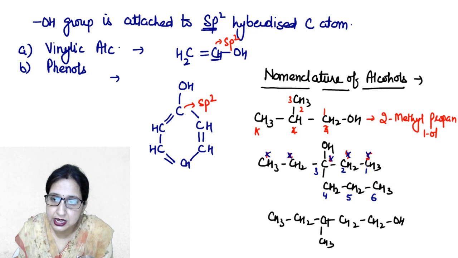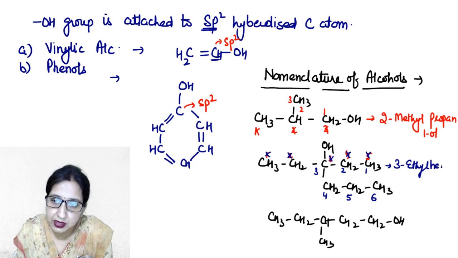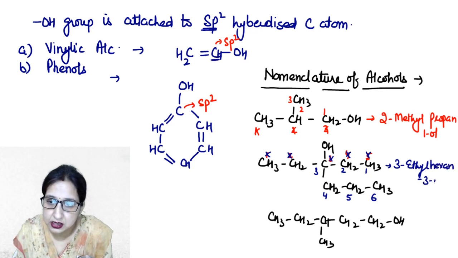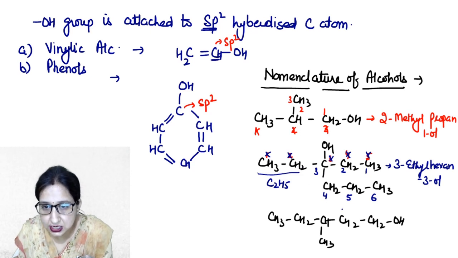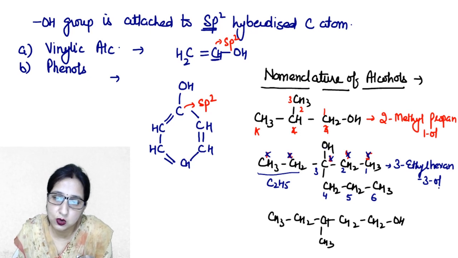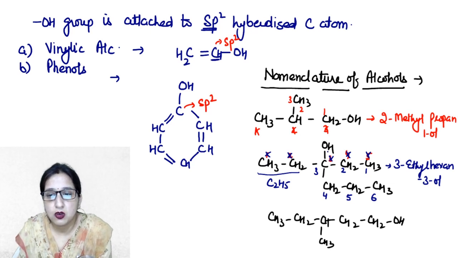ठीक है? So the right numbering is 1 2 3 4 5 6. Clear? So now its name will be 3-ethyl hexane 3-ol. देखो बेटा, the third carbon, this is containing one ethyl group, that is C2H5. So its name will be 3-ethyl. Now there are 6 carbons in a chain, so hexane, and the third carbon is also containing an alcoholic group, so its name will be 3-ethyl hexane 3-ol.